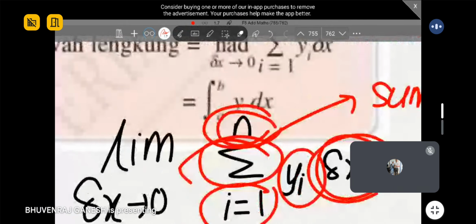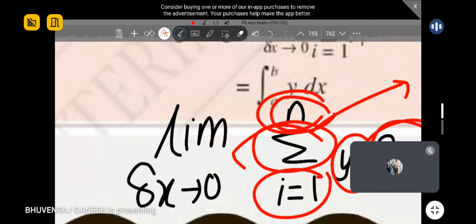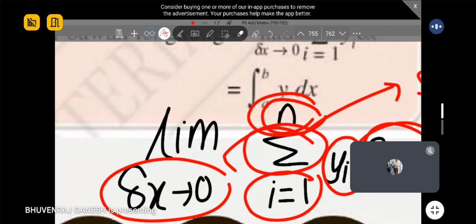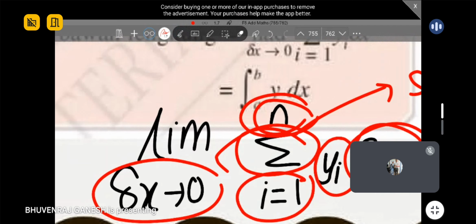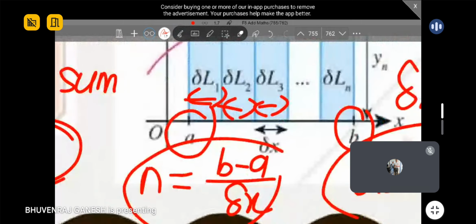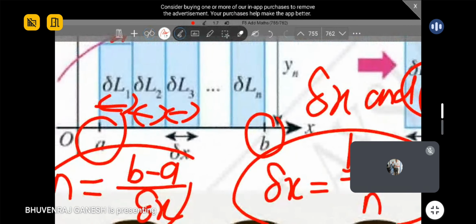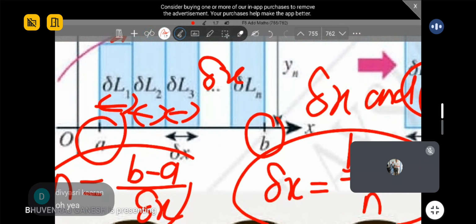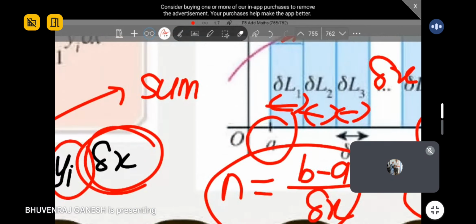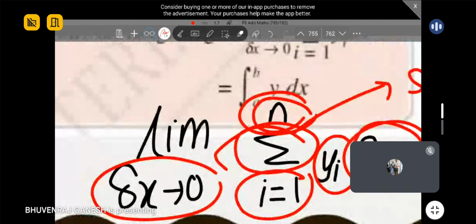Last part, the limits. Why do we need this? They are trying to say that delta x, the small change in x, is very close to 0 or approaching 0, menghampiri sifar. Based on the value I told you just now, we got delta x is 0.1, so it's actually very close and approaching 0 already. So that's why we add this symbol here.